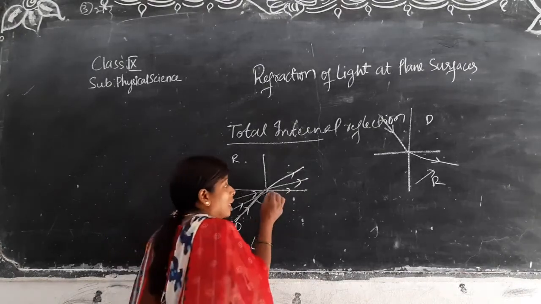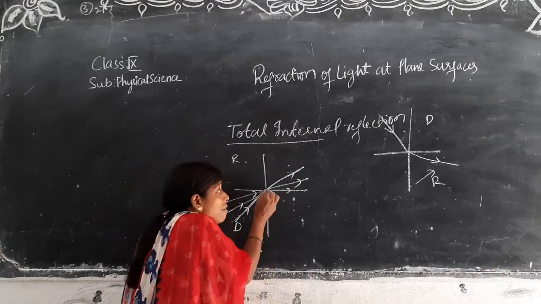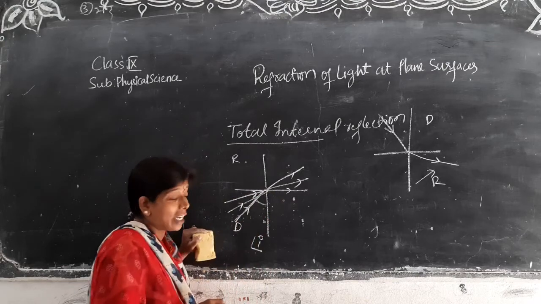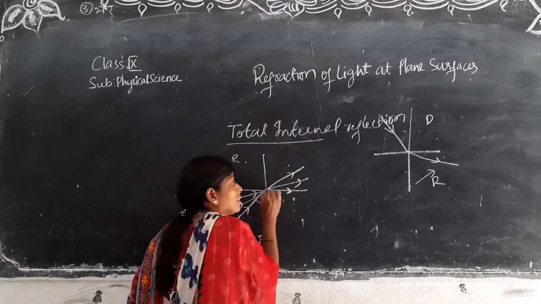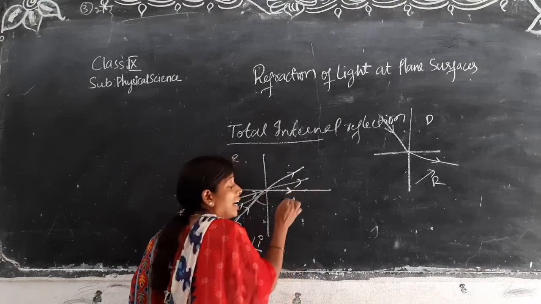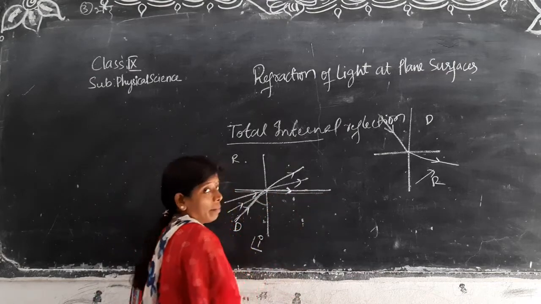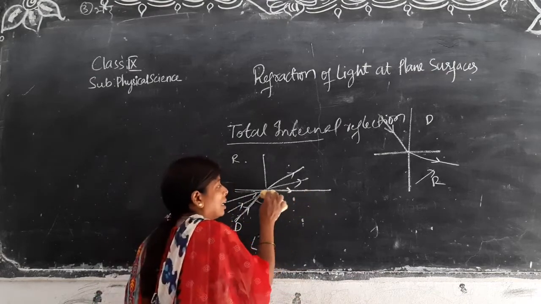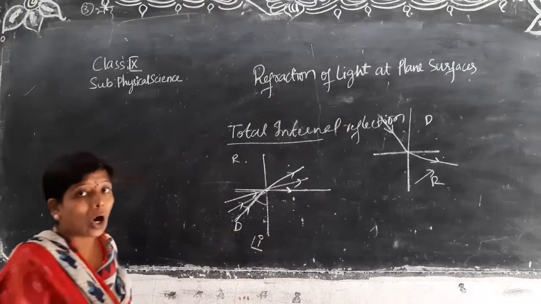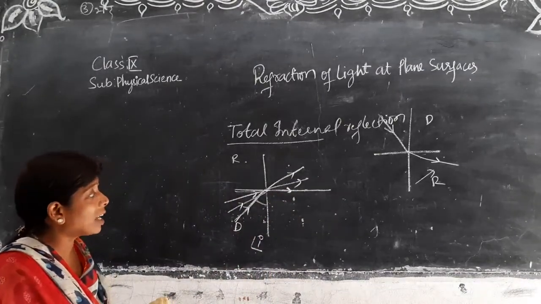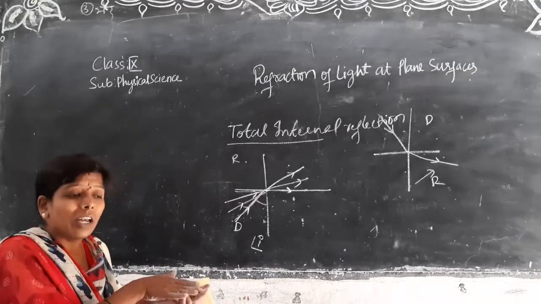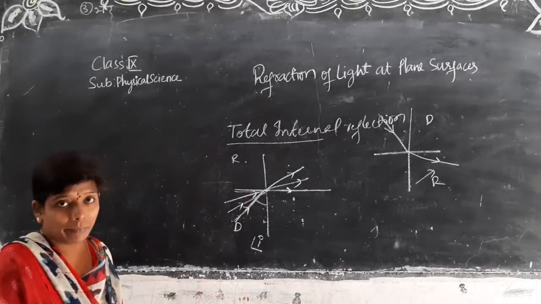At one particular angle of incidence, the refracted ray is coinciding, meaning falling on this dividing line.